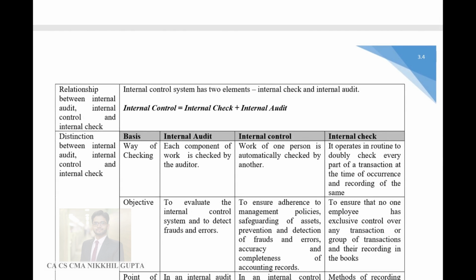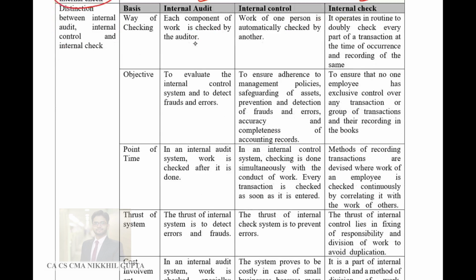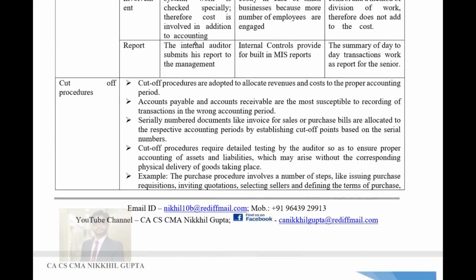Now the relationship between internal audit, internal control and internal check is that internal control is equal to internal check plus internal audit. So internal control is a wholesome exercise of controlling the errors and frauds in the financial accounts of an organization. And this is done using two techniques. One is internal check and second is internal audit. Now what is the difference between internal audit, internal control and internal check? This you will be able to appreciate very well now, because we have already discussed the basics of all these three things.